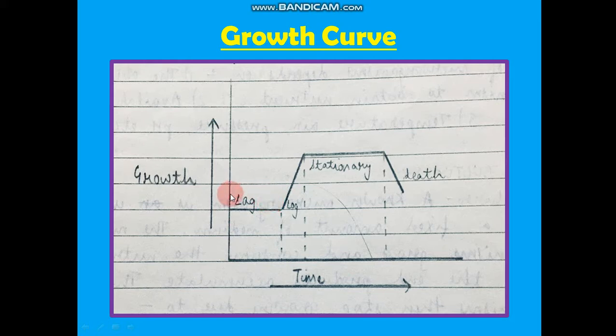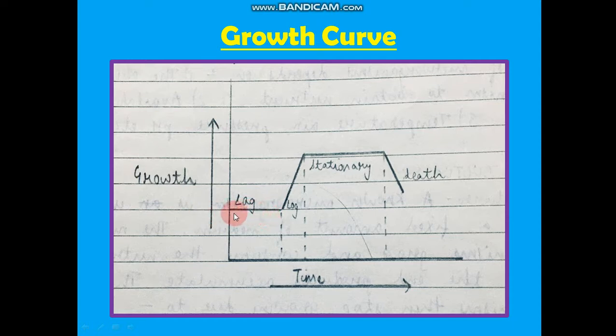So coming on to the lag phase, see what happens in the lag phase. When we have inoculated the microorganism into the culture medium, they are in a state of shock. They need to get acquainted, they need to acclimatize, adjust into the new environment. So they are not showing any division during this phase. So during the lag phase, there is no growth in the number of the bacteria, but only time is increasing.